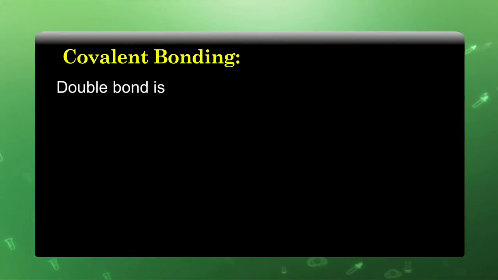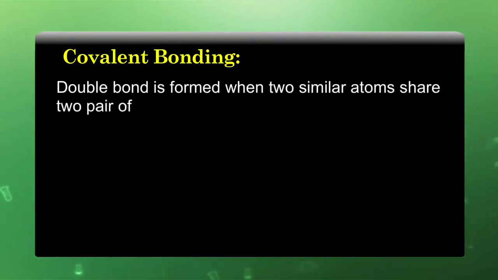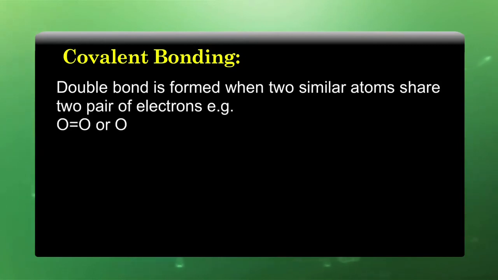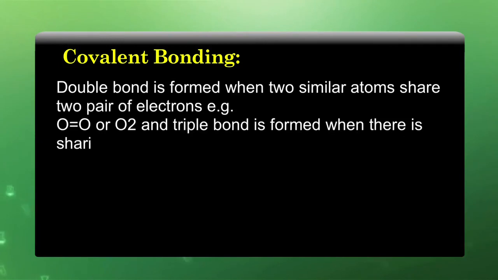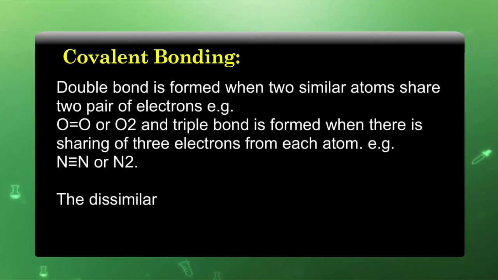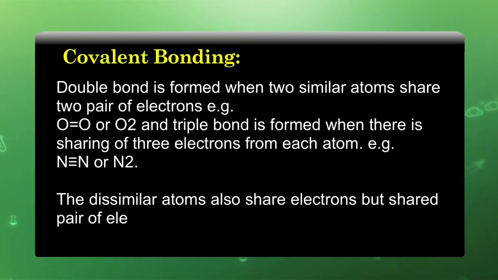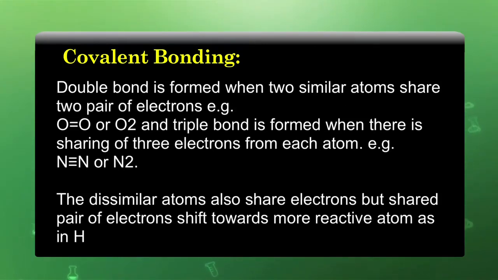Similar atoms share two pairs of electrons, for example, in the formation of the O2 molecule, and a triple bond is formed when there is sharing of 3 electrons from each atom, that is, the formation of the N≡N triple bond in the nitrogen molecule. The dissimilar atoms also share electrons, but the shared pair of electrons shifts towards the more electronegative atom, as in HCl or H2O.